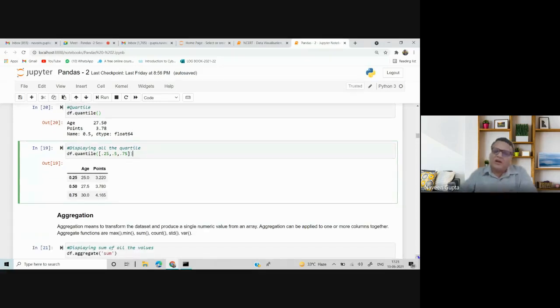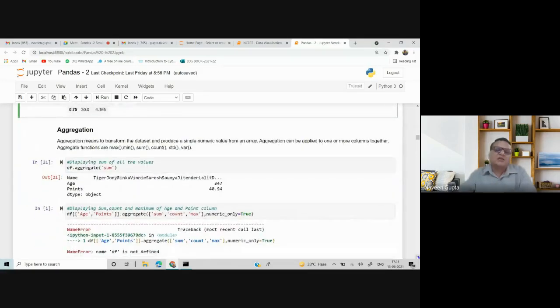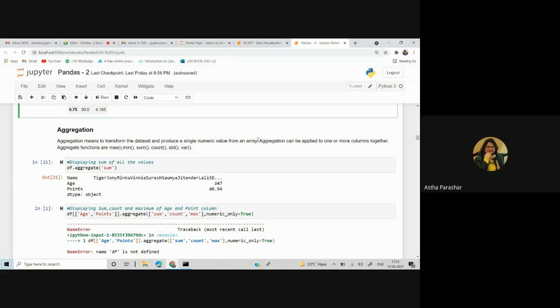Now, as I have already explained the purpose of an aggregation, because when I talk about descriptive statistics, it will take only single function at a time. But if I want all the functions together, I can use the concept of aggregation. So aggregation means to transform the data sets and produce a single numeric value from an array.